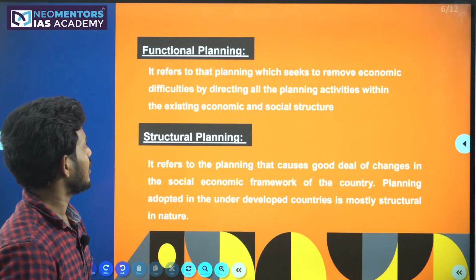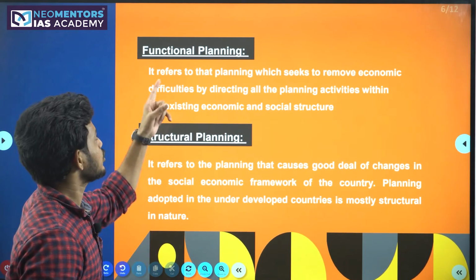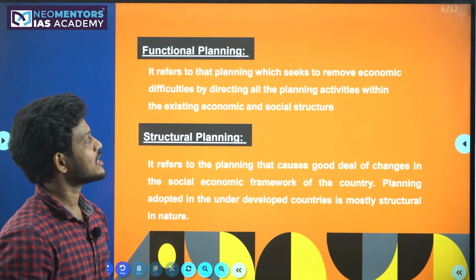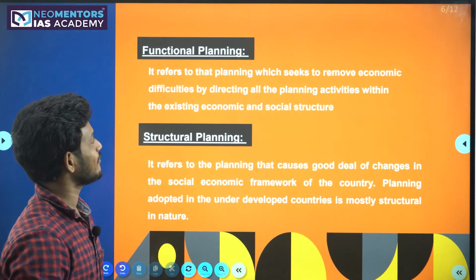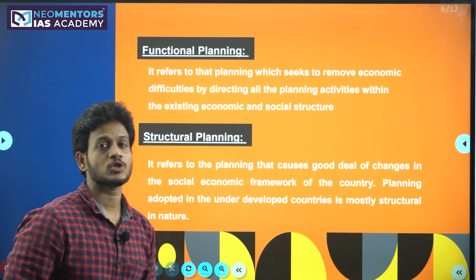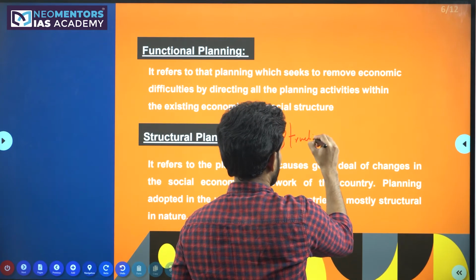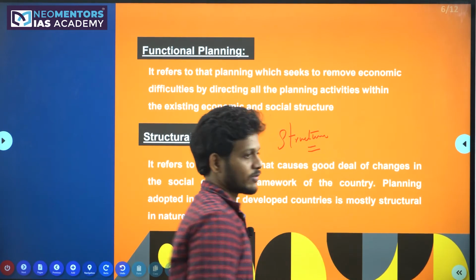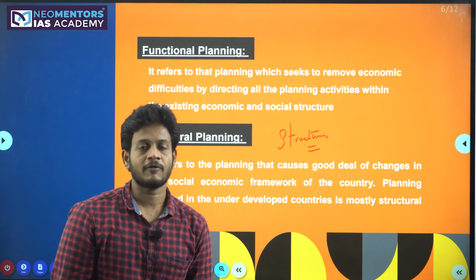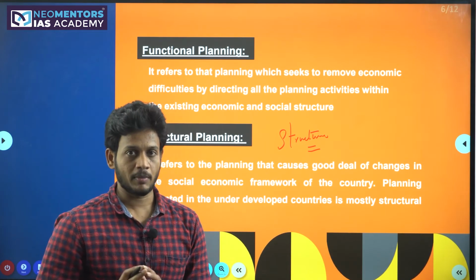And the next one here, functional planning versus structural planning. First look at the functional planning. It refers to the planning which seeks to remove economic difficulties by directing all the planning activities within the existing social structure. First you need to understand what is meant by structure. What is meant by structure of the economy? Whenever you confront this word called structure of the economy, always you have to remember this.